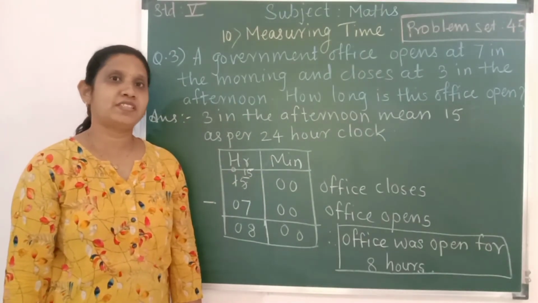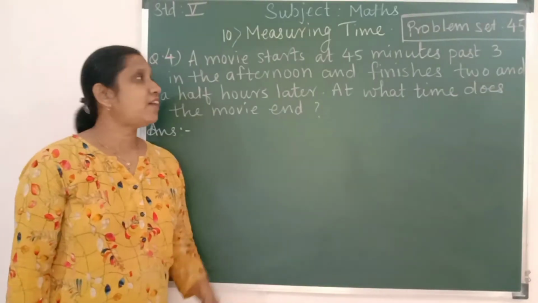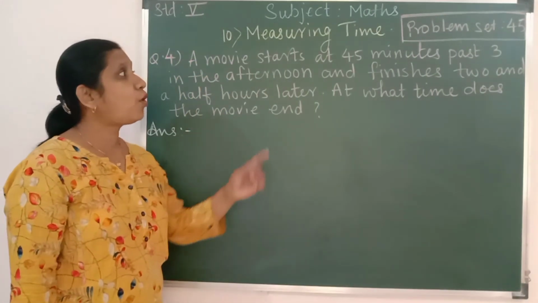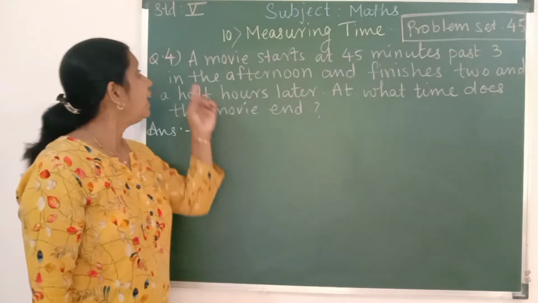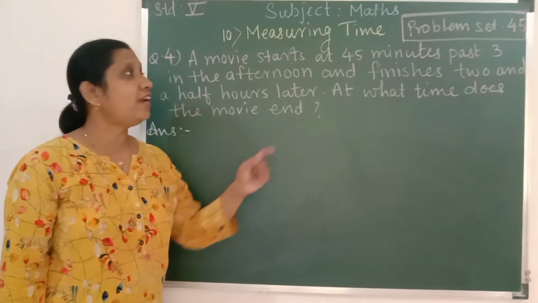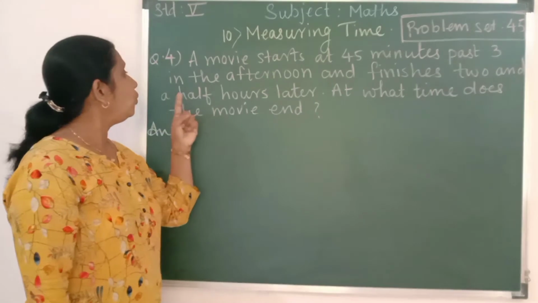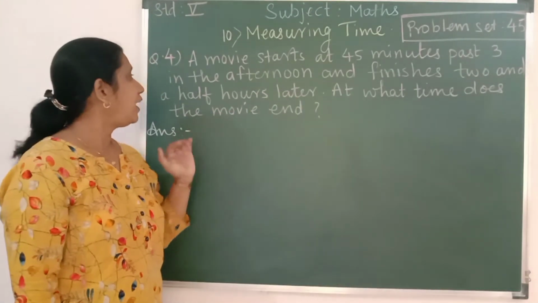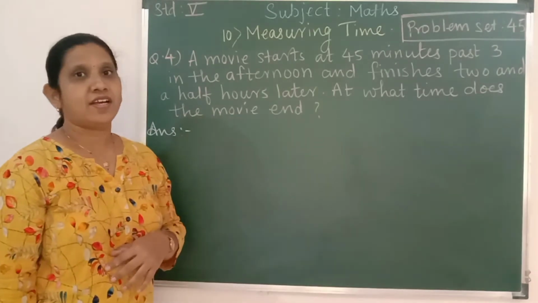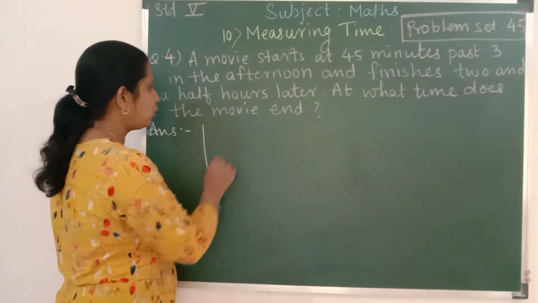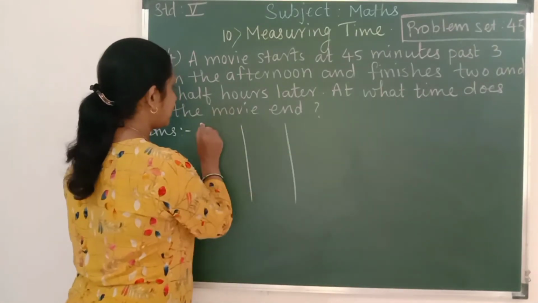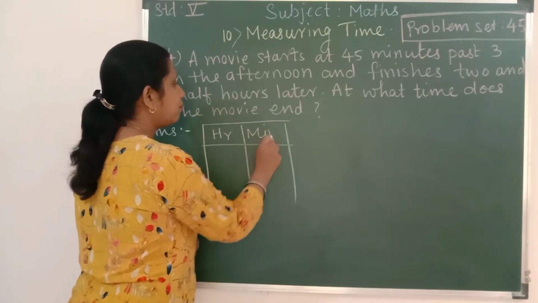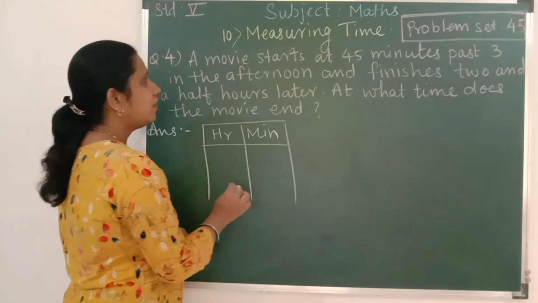Now we'll solve question number 4. Let us have a look at the question 4. A movie starts at 45 minutes past 3 in the afternoon and it finishes 2.5 hours later. So at what time does the movie end? Children, here also we can make 2 columns. Hour and minutes. Okay.